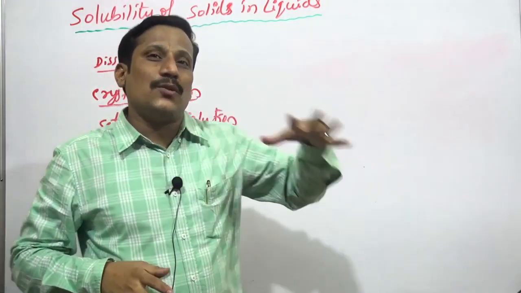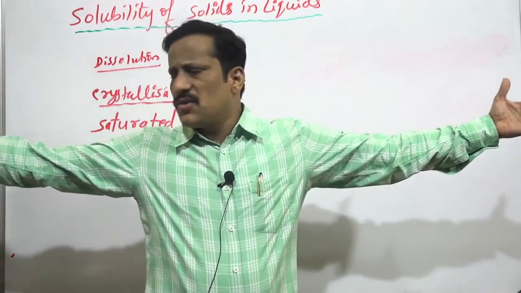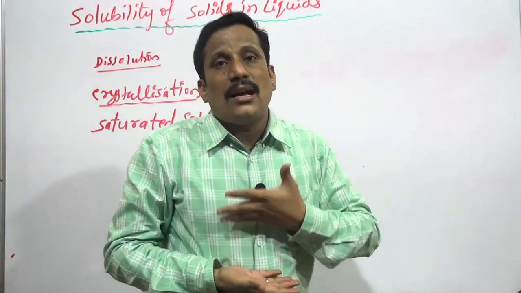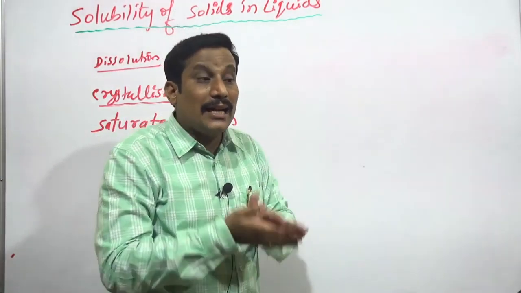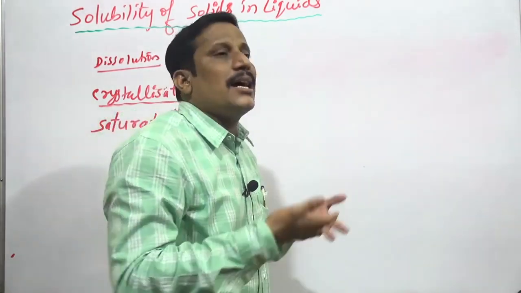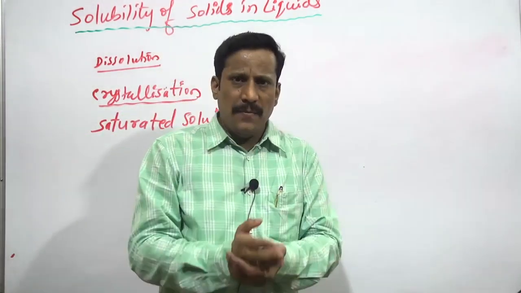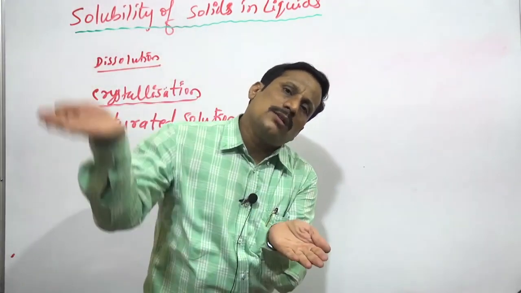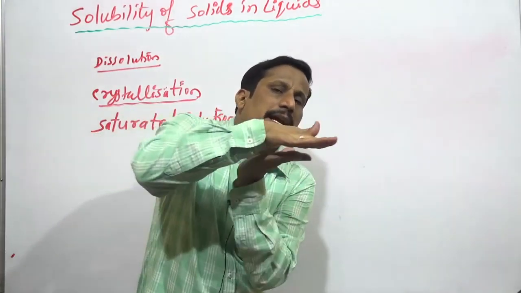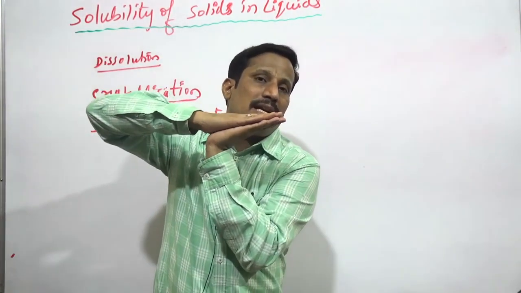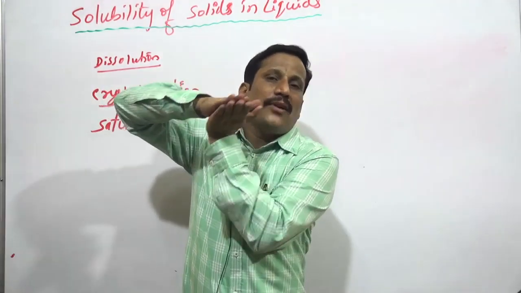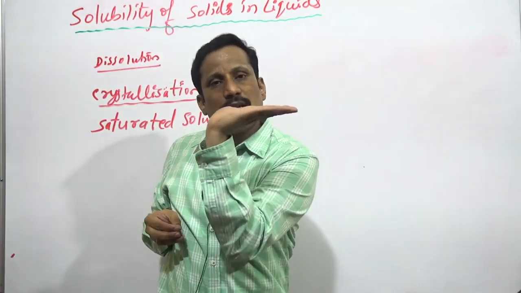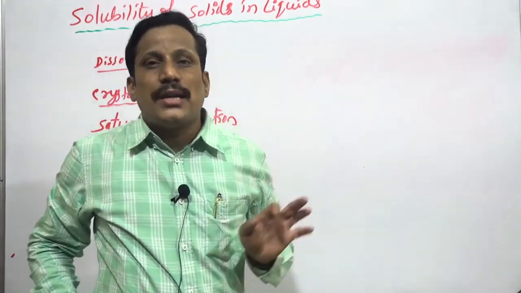That is called saturated. We may have so much delicious food, but we cannot eat so much. How much is our capacity? That much only we can eat. That is, we can say that we have reached a saturated state. In the same way, when a solute is added into a solvent, it dissolves, and a state is reached that is called saturated state. At that state, further addition of solute remains as such. That is called a saturated solution.